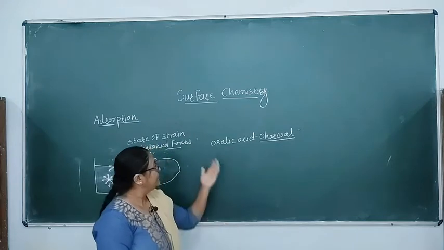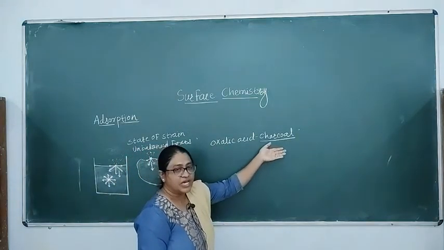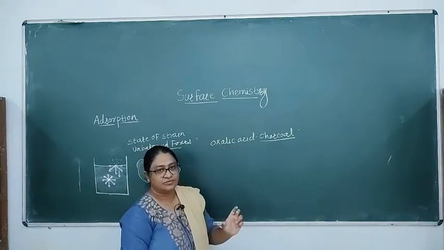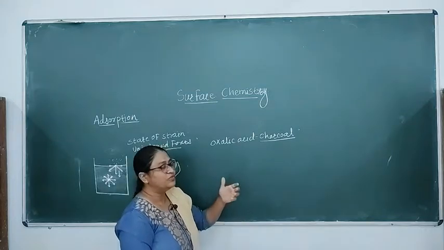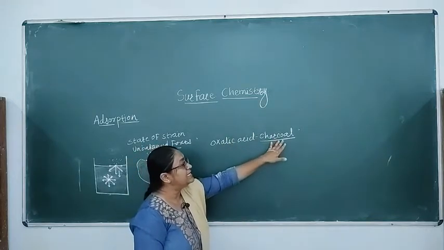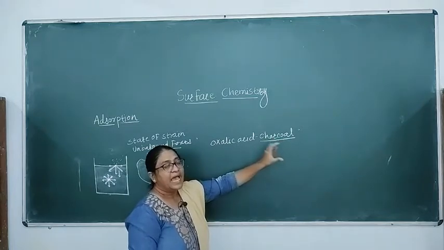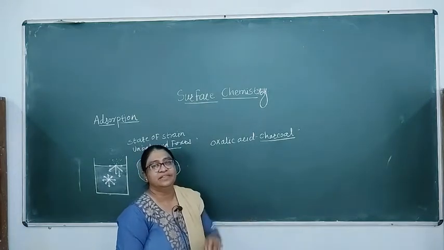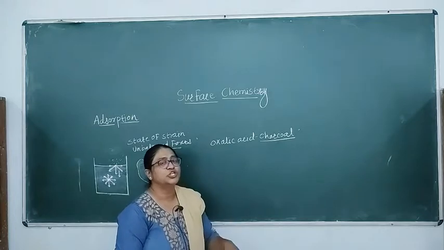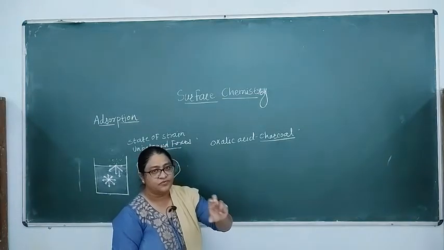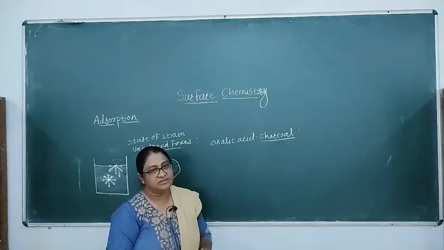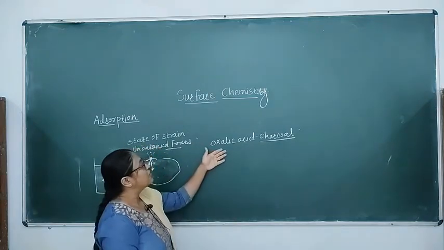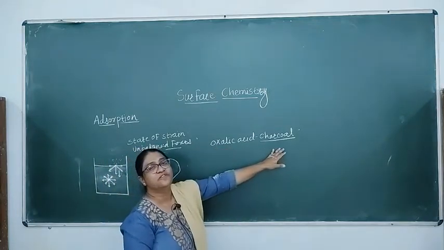adsorption. What did we do? We took oxalic acid, we took charcoal, in the charcoal we added this oxalic acid solution and we shook the solution. During shaking, what will happen? The oxalic acid molecules will get adsorbed on the surface of the charcoal, and if you filter the charcoal, only the liquid solution will remain. If you check the concentration of that filtrate, we will observe that the concentration of the oxalic acid decreases. This means that the oxalic acid molecules are adsorbed on the surface of the charcoal.